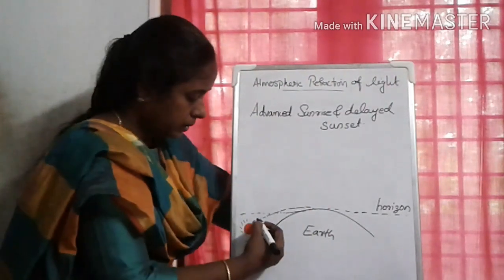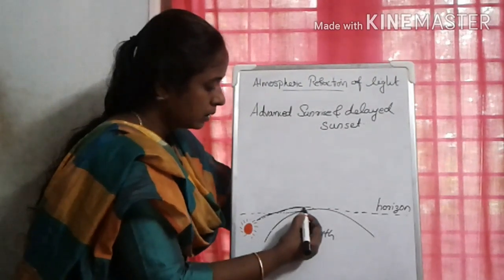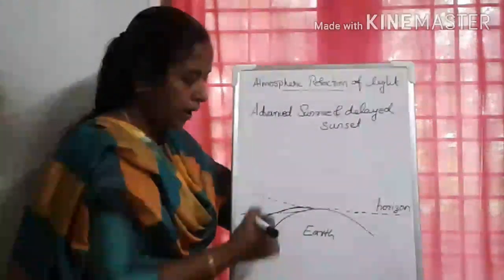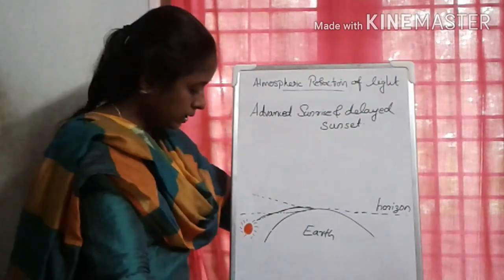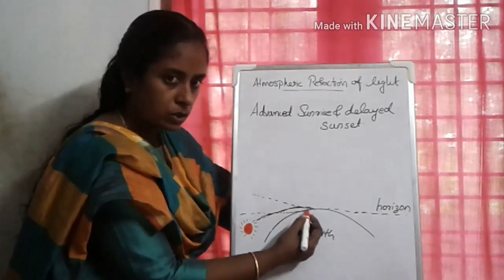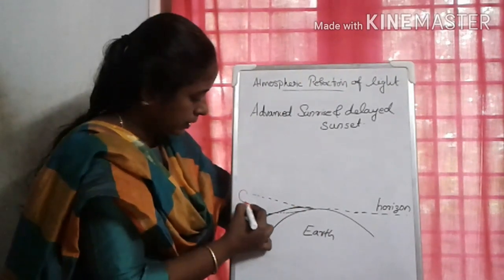So a person observing from the earth will observe the sun above the horizon. Actually the sun is below the horizon, but due to atmospheric refraction of light, it appears here.